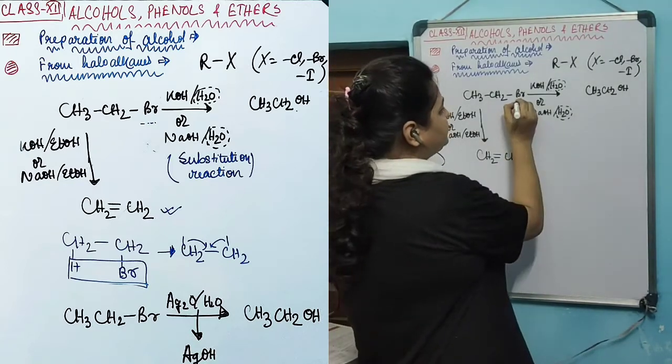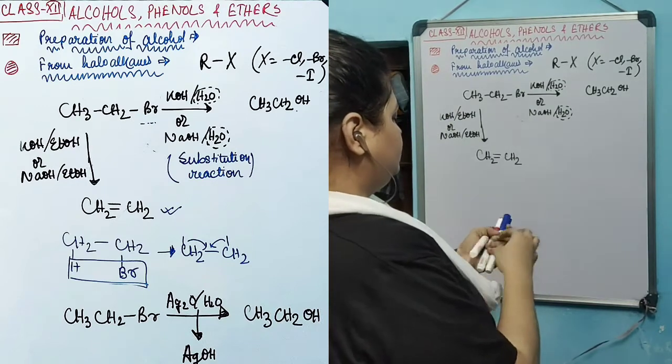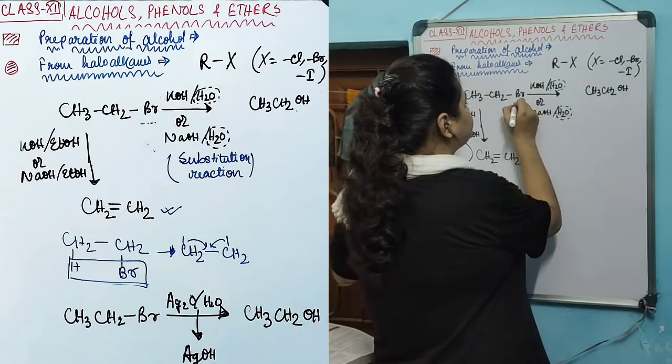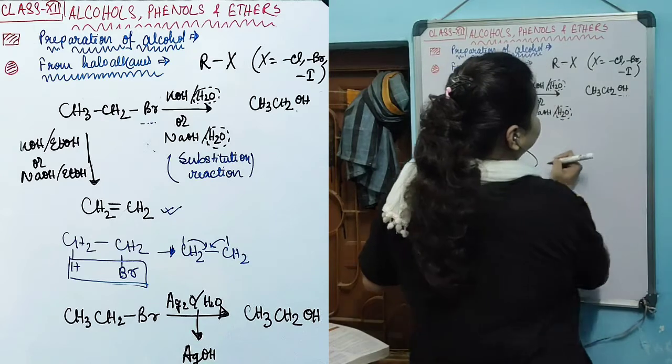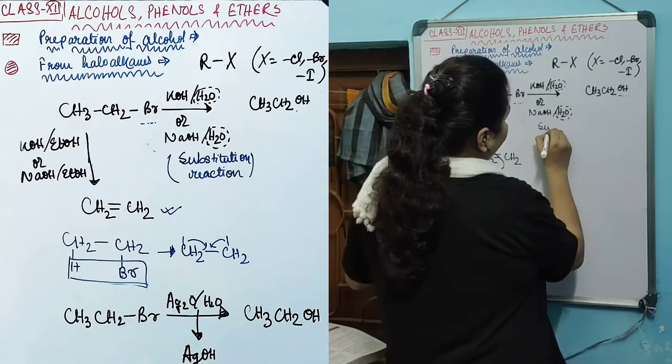Substitution reaction means that this Br group is substituted with an OH group. So this is a substitution reaction.